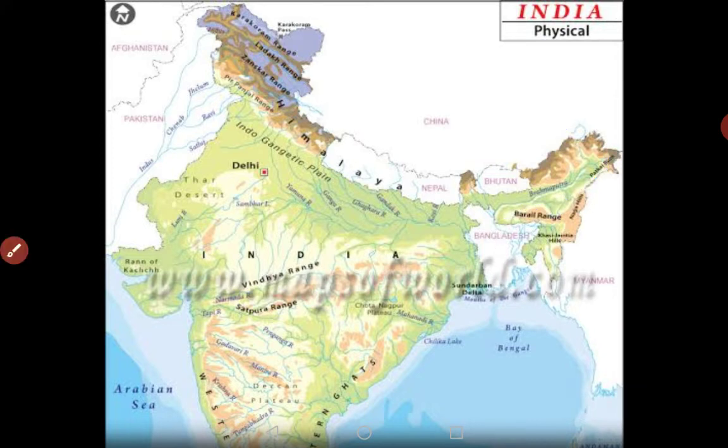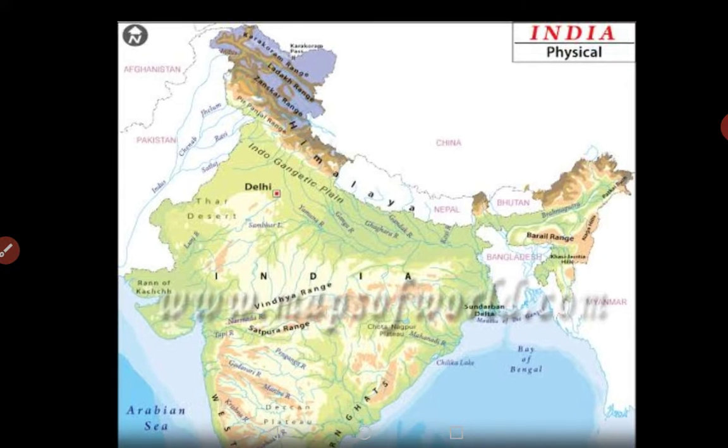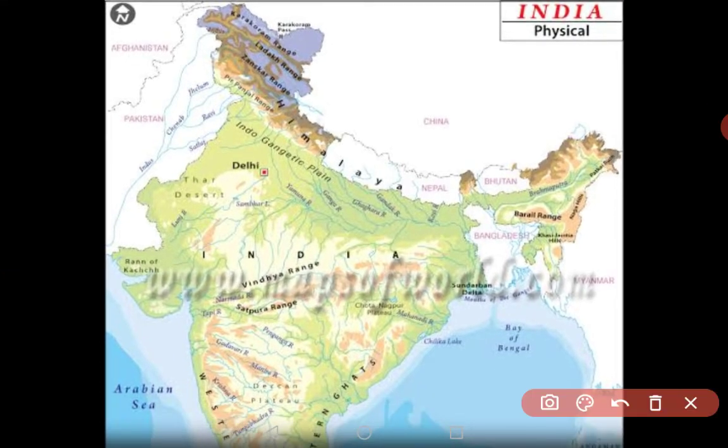Basically, what is an island? An island is that which is surrounded by water from all the sides. Then what is a riverine island? When the river is flowing and when it comes into the plains area, it is divided into streams.